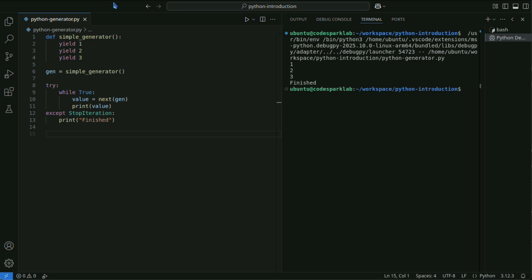Calling send(value) resumes the generator and sends the value to the position of the yield expression. The sent value can be received on the generator side as the return value of the yield expression.